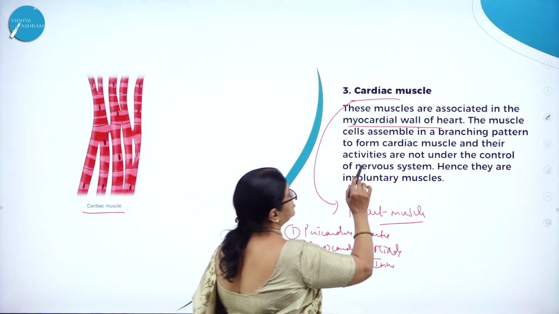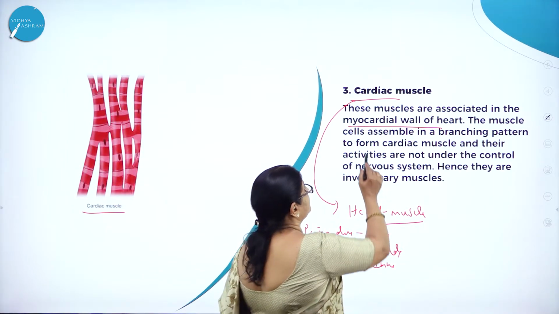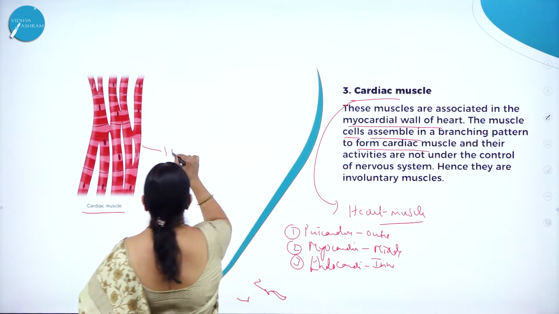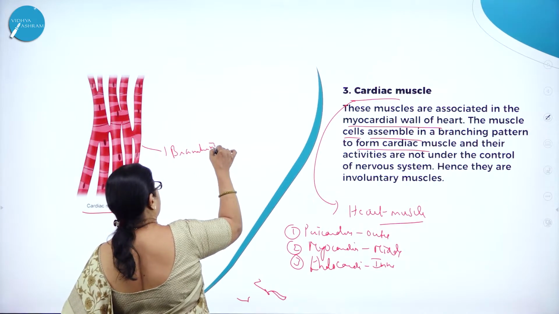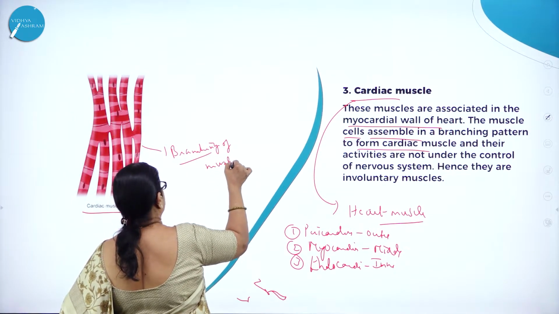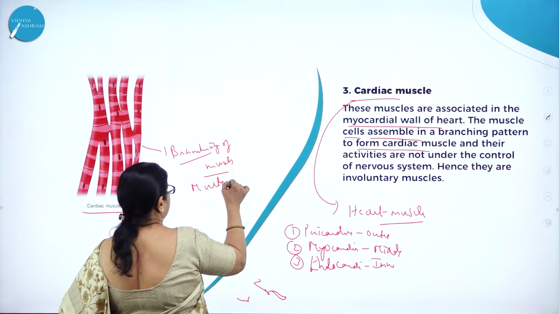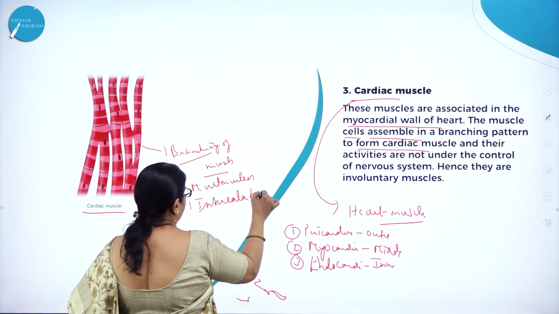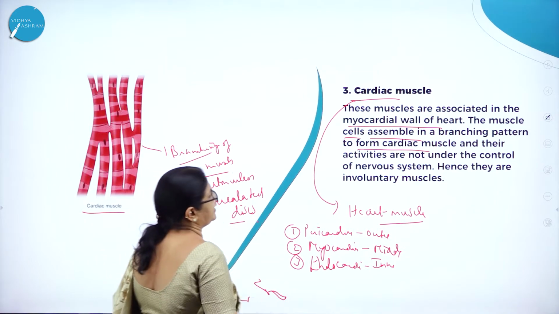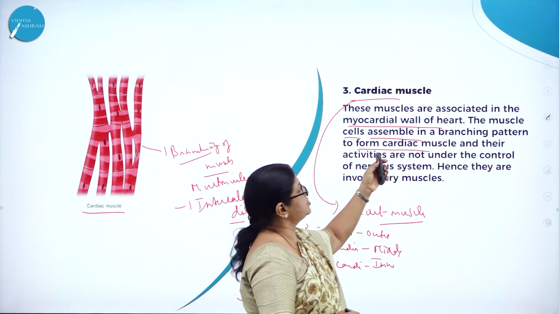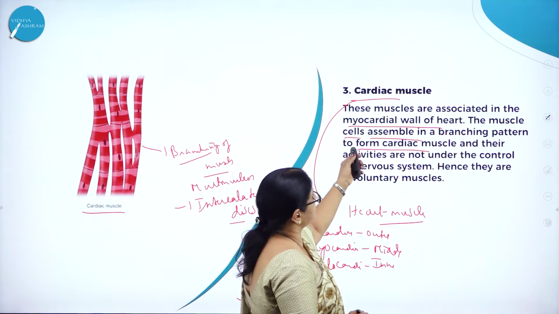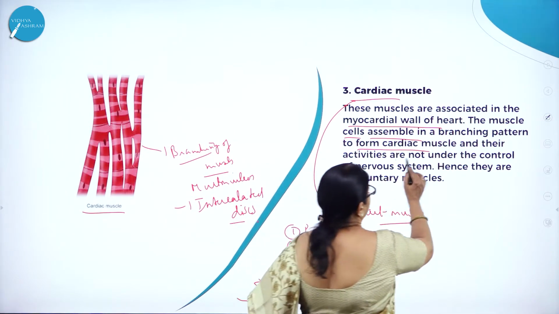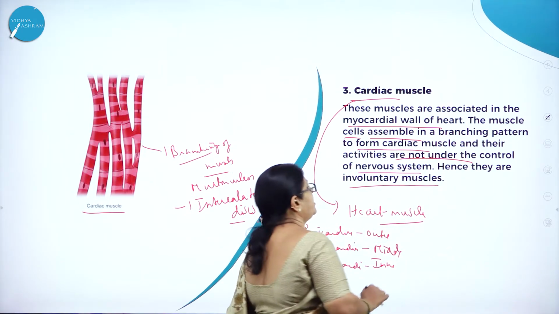These muscles are associated with the myocardial wall of the heart, and the muscle cells assemble in a branching pattern to form cardiac muscle. Here you can see the branching. This is another feature of cardiac muscle, branching of muscles. And it is multinucleated. And also you come across intercalated discs. Their activities are not under the control of the nervous system, hence they are involuntary muscles.